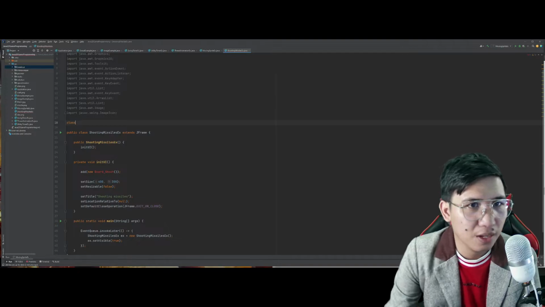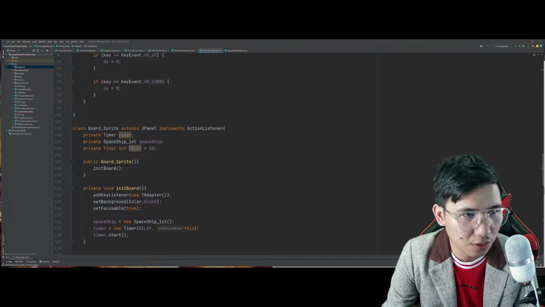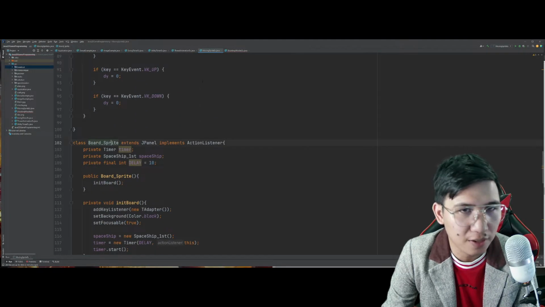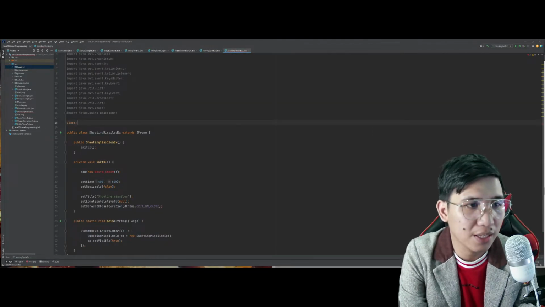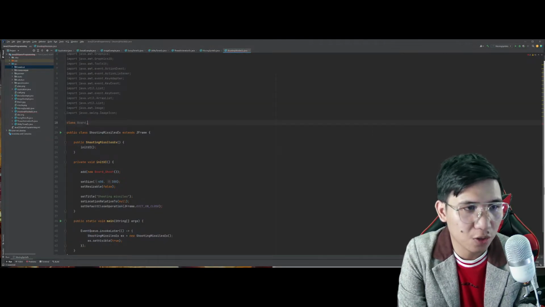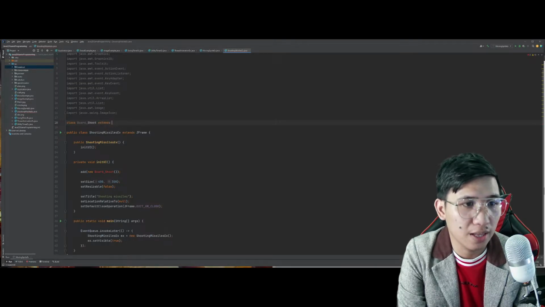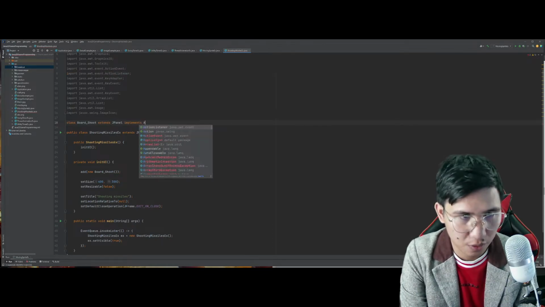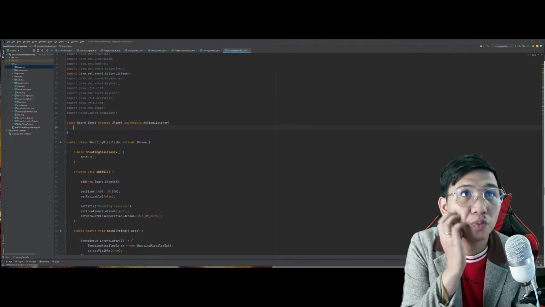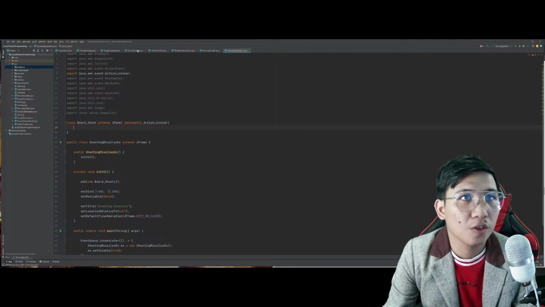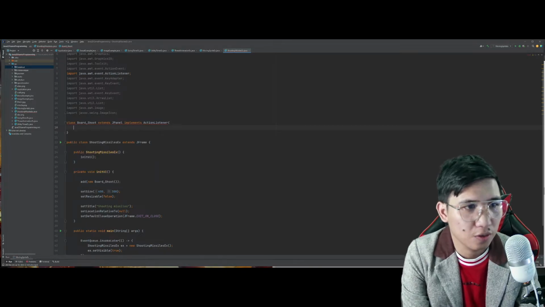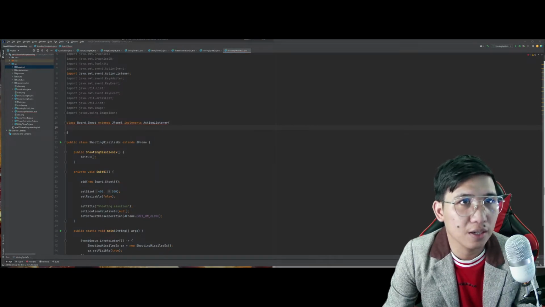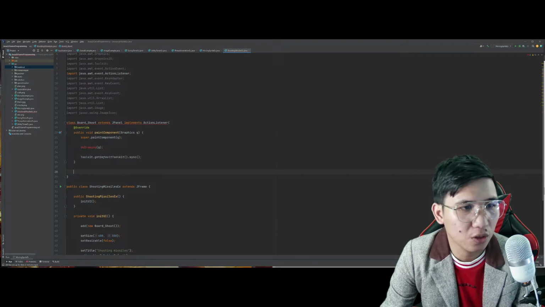This time, ang pangalan kasi dito is board_sprite. Pero this time, papalitan ko yung pangalan niya na class board_shoot. And I'll extend the JPanel, I'll implement action listener. Oops. Yan. So, override ulit natin si paint component. Copy-paste ko na lang to. Tapos, si action perform natin.